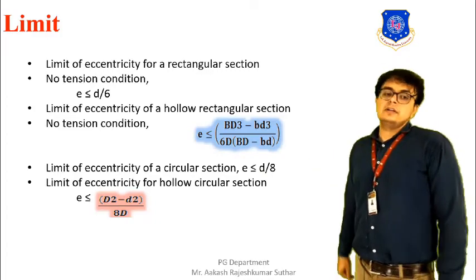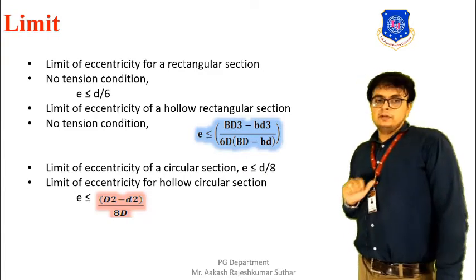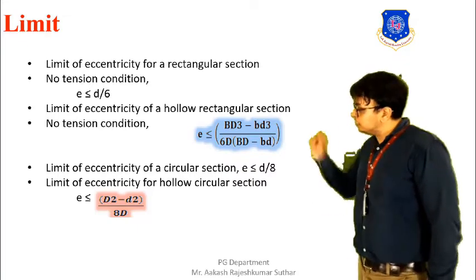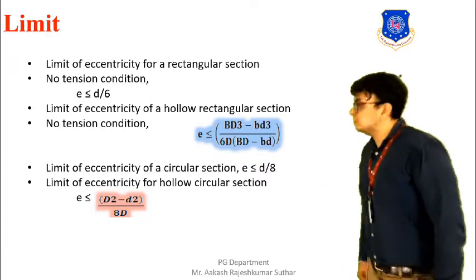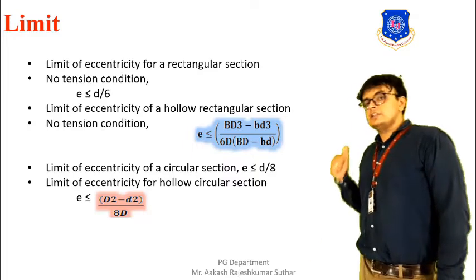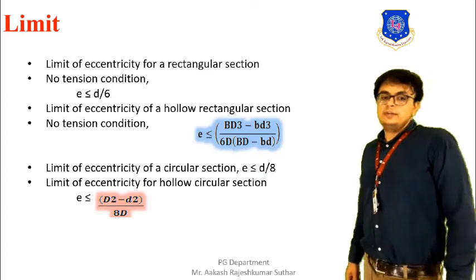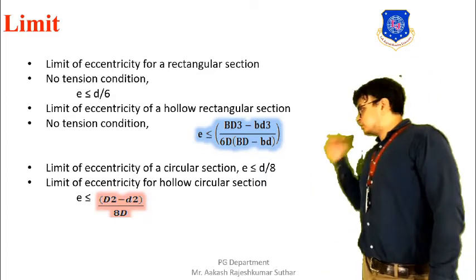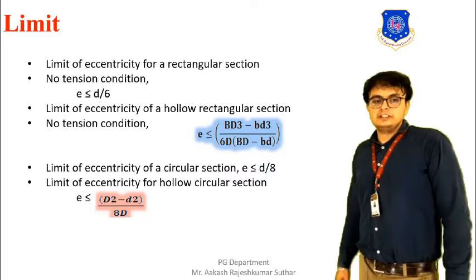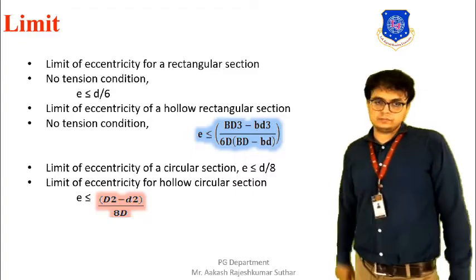After that, if we have a hollow circular section and we want to satisfy the no tension condition in that particular hollow circular section, then the condition that is required to be satisfied will be e should be less than or equal to (D² minus d²) divided by 8D. Okay. So that is required to be followed.